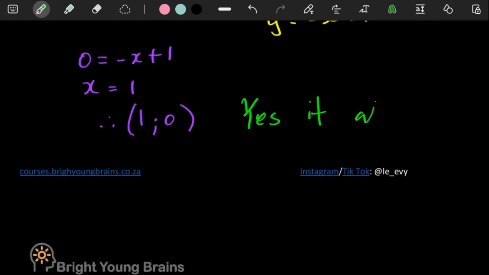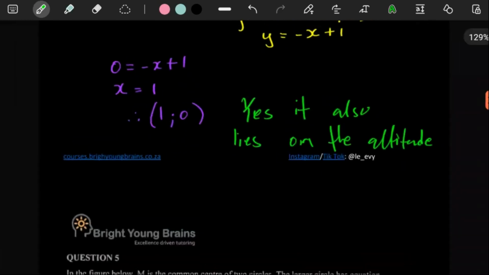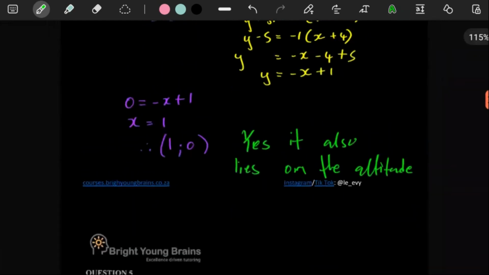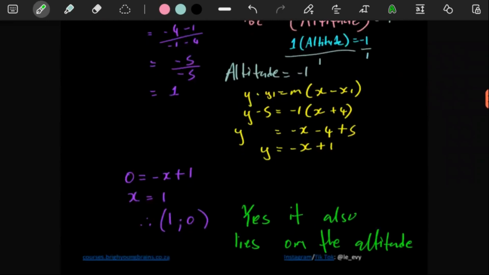It also lies on the altitude. Did I run out of space again? No, I didn't. So yeah, that's that for this kind of question. We shall move on to question number 5.